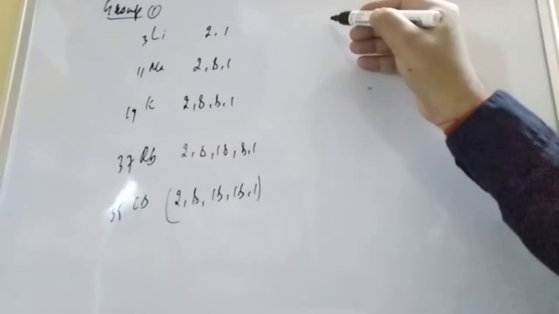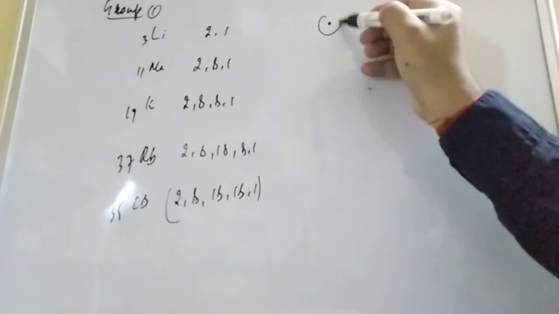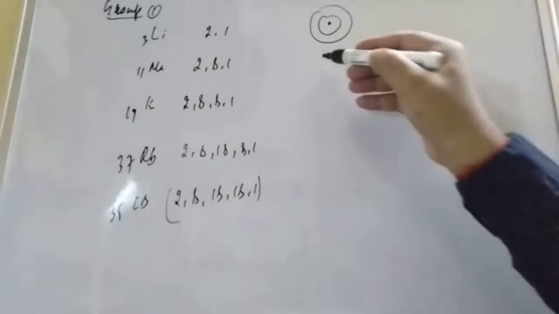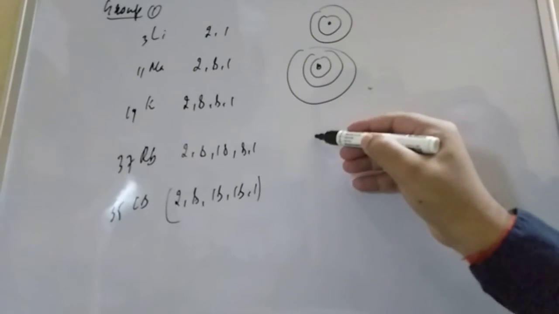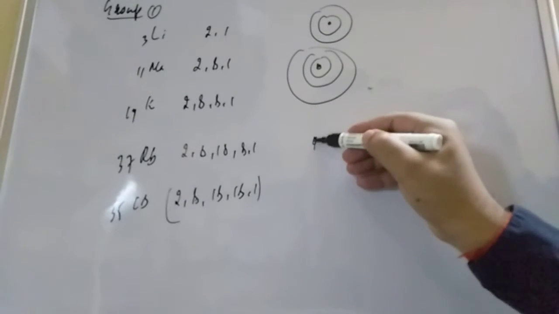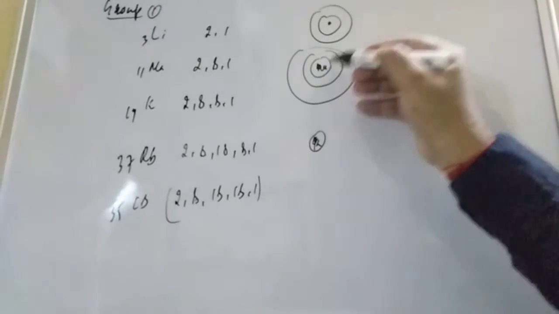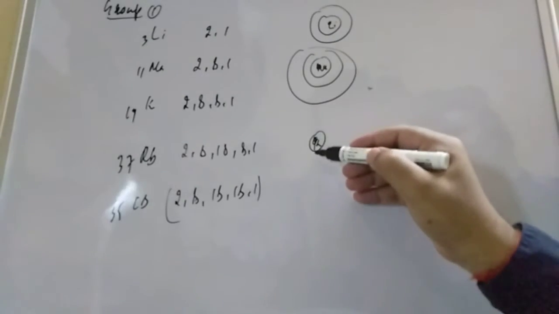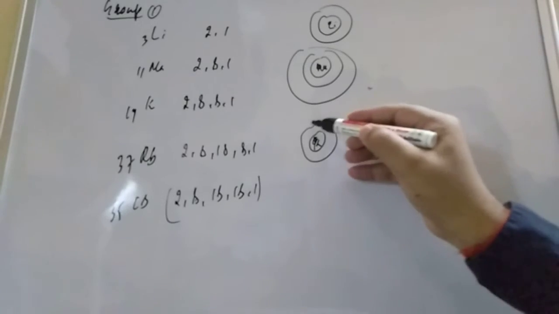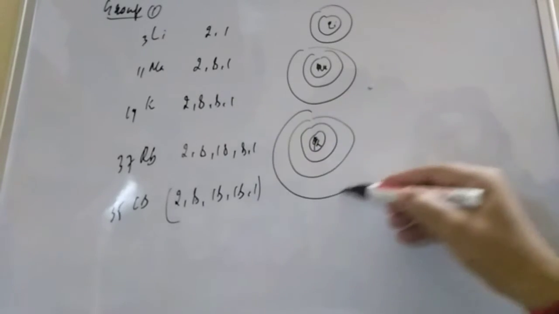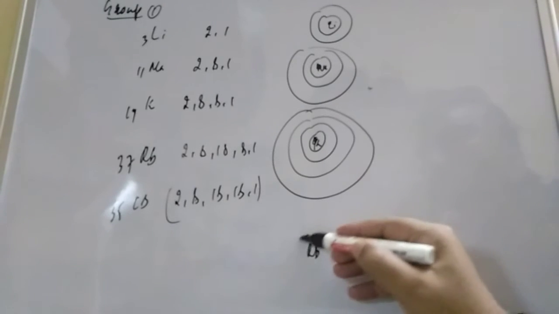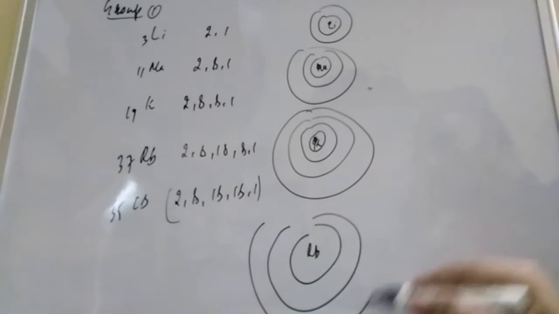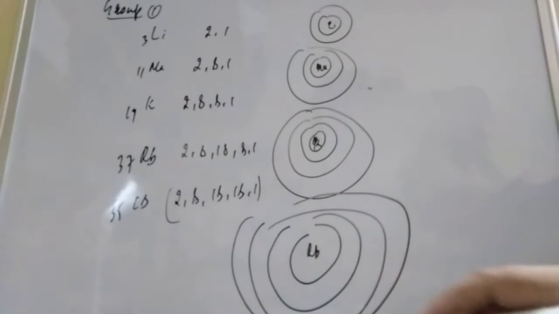So you see, student, here lithium has the number of shells 2. And if you are coming to sodium, student, the number of shells is increasing. And when you are coming to potassium, K, student, here is Na, here is Li, and here is K. If you are going down, what will happen, student? This is increasing. And if you are going to rubidium and cesium, the number of shells is increasing. Dear student, when you are moving down the group, size is increasing.